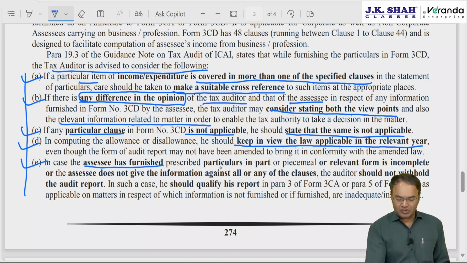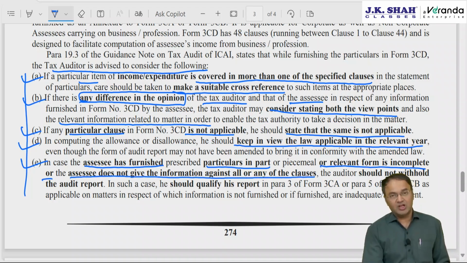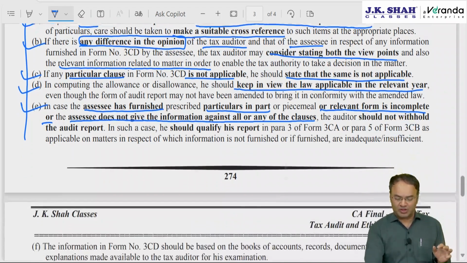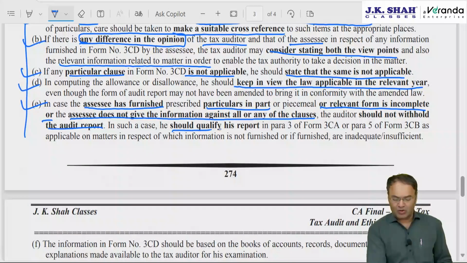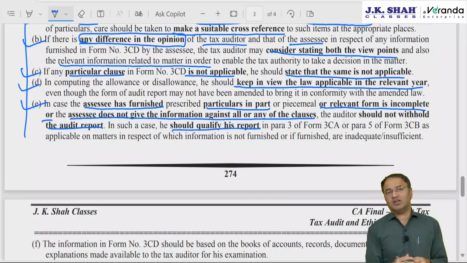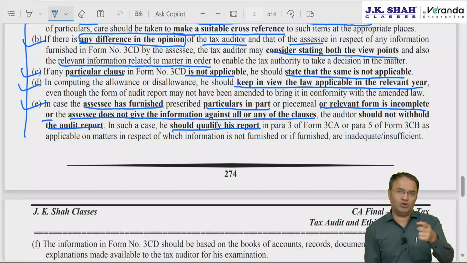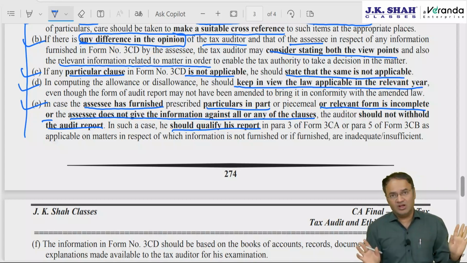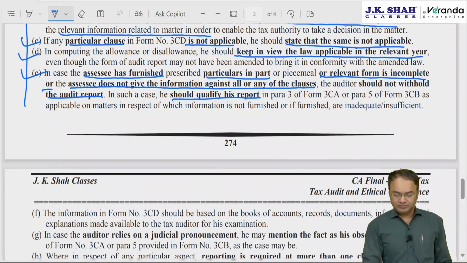If the assessee has furnished particulars only in part, or the relevant form is incomplete, or the assessee does not give information against all or any of the clauses, then mention that we have not been able to check this because the assessee has not cooperated. The auditor should qualify his report, saying that we demanded but the assessee client has not provided it, and inform the assessee also that we are qualifying the report. Furnish by such and such date, otherwise we will not wait for you.